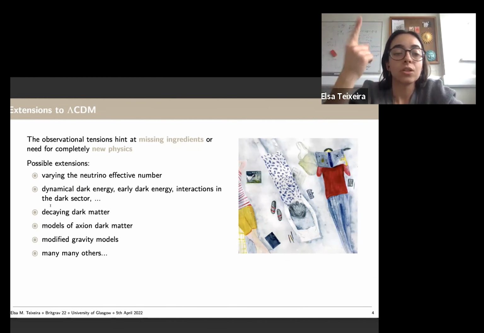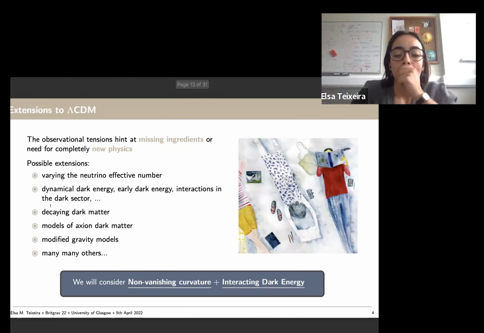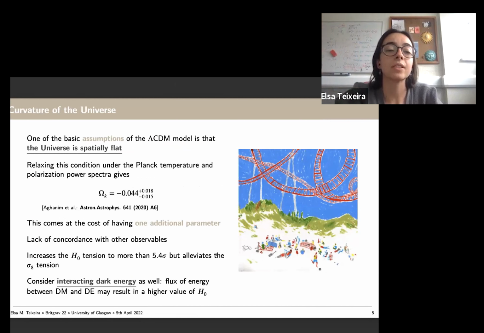So we can do many things. We can vary the neutrino effective number. We can have axion dark matter, as we saw, modified gravity models, so many things. And in this work, we consider non-vanishing curvature and interacting dark energy. So I'm going to explain how we do this.